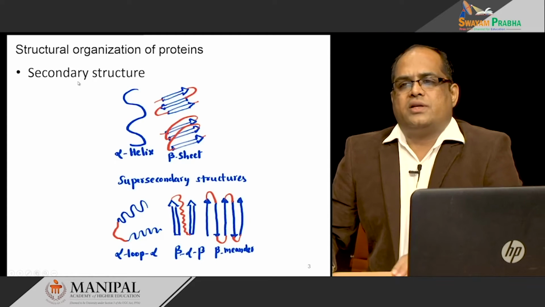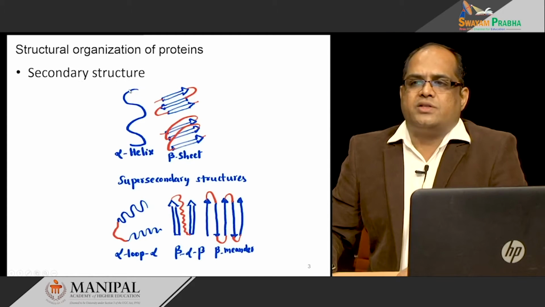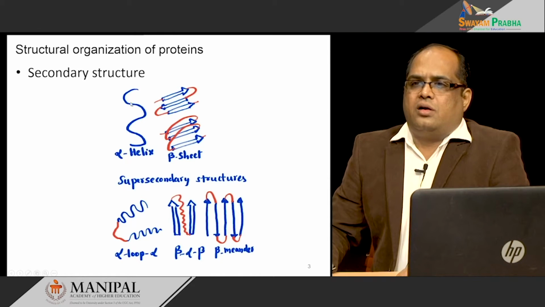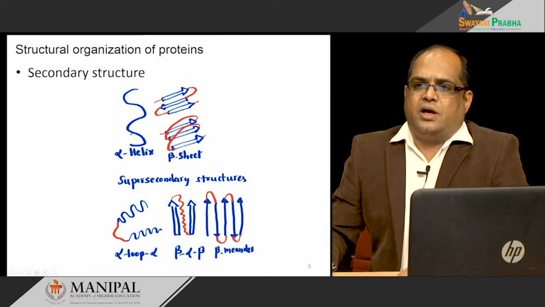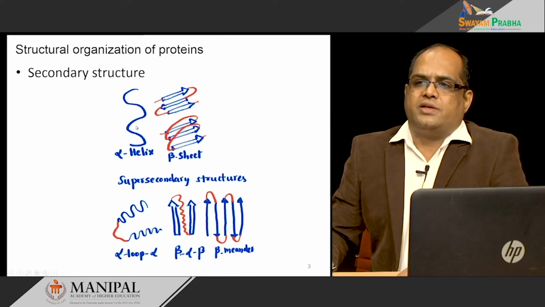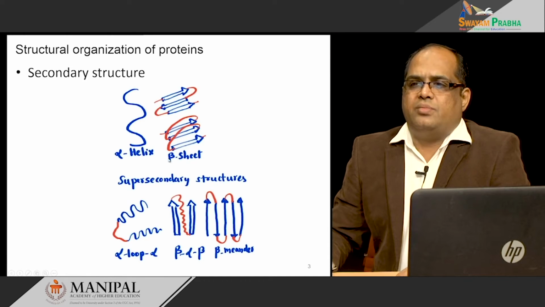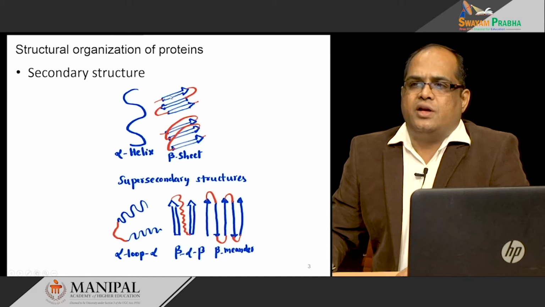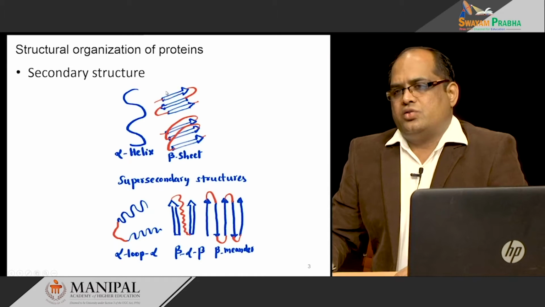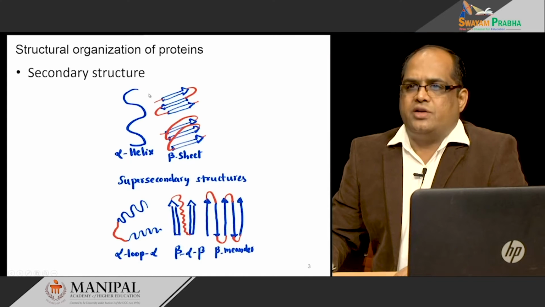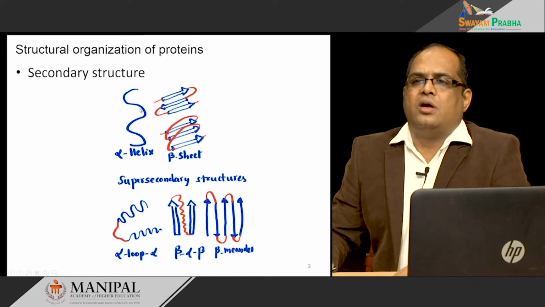We also have the secondary structure. The primary structure is wound or bent into an alpha helical form. We call it an alpha helix, and it can also be seen in beta sheet-like structures. It may be anti-parallel or parallel beta sheets. These are due to the hydrogen bonds between the amino acids.